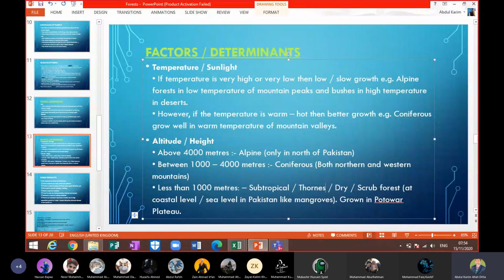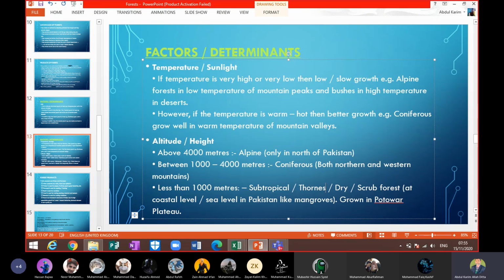Then we have the temperature. If we have low temperature like in alpine areas, definitely there will be low growth of plants. And if you have high temperature, then you will find less vegetation in the desert area also, beta. But if the temperature is warm, not so much hot and not so much cold, between those temperatures you will find better growth of the plants. In this way we have the example of coniferous forests.